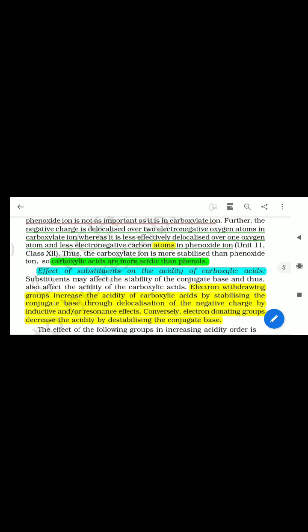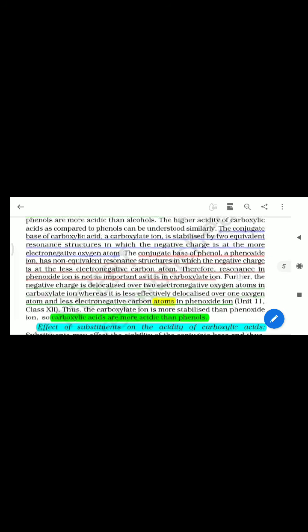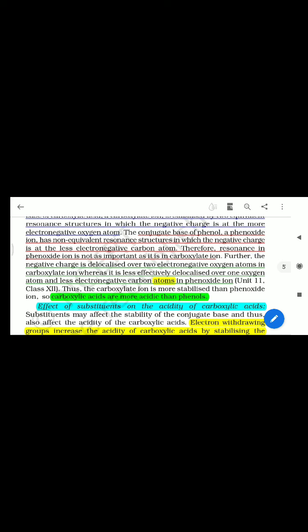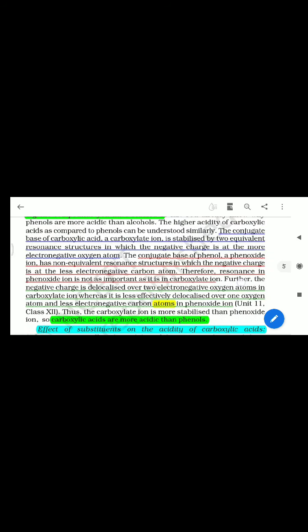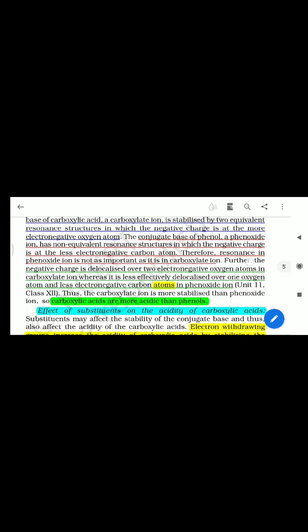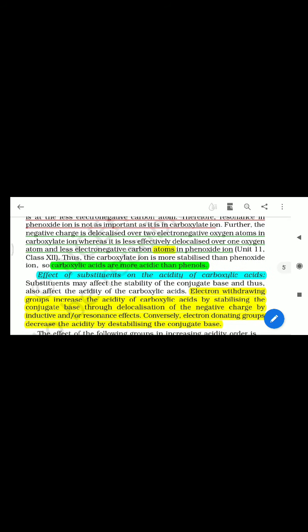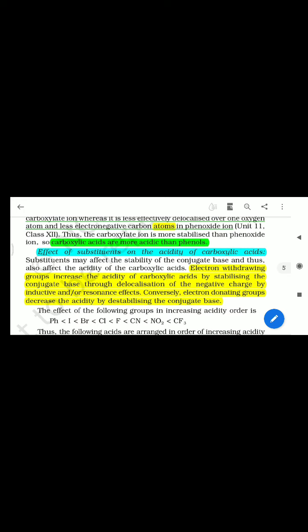So just write in your copy one question: why are carboxylic acids more acidic than phenol? And write the answer in 2 points, whatever I underlined here in blue, red and also green. Just read these sentences carefully and write your answer. This PDF is also provided in your group, so just go through the PDF or your book.